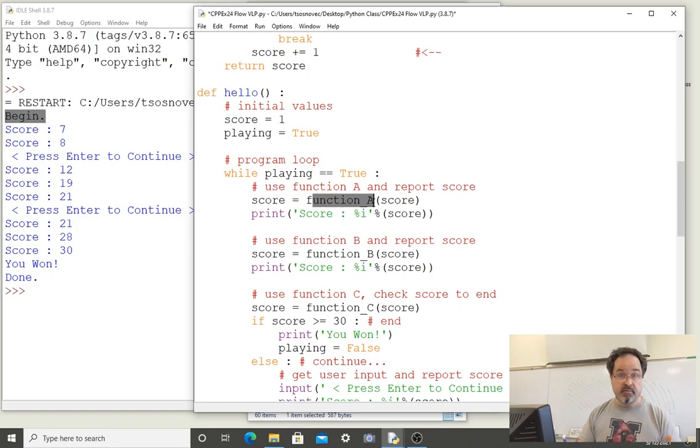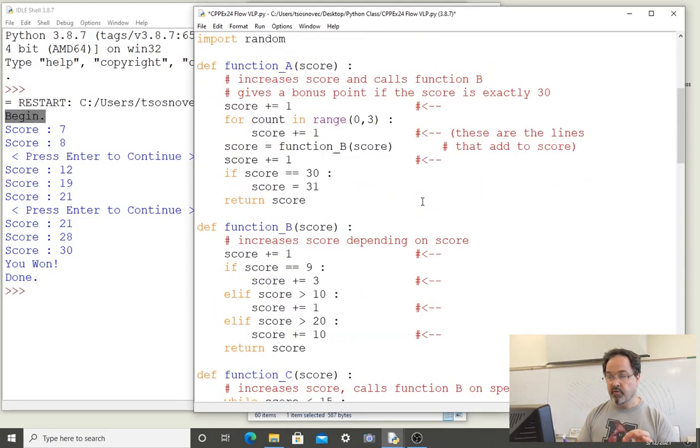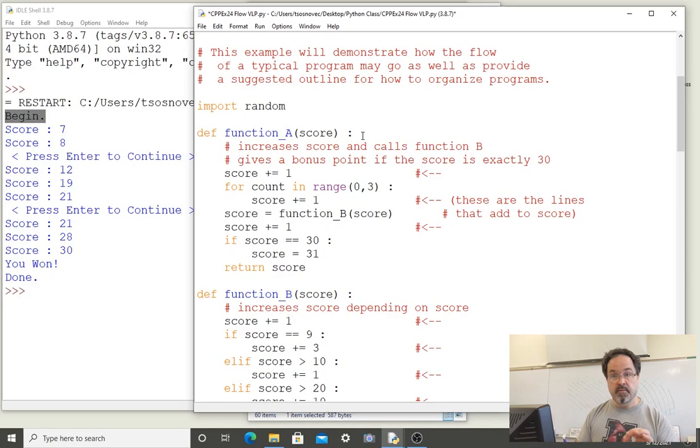Function A has been defined. It's in the namespace of the main program. When we read all of our definitions, the function A was included in the namespace, and it will be recognized, since function names will be recognized throughout the program. So we're going to call function A, and we're going to send the current value of score, which is 1, to function A. And the flow of the program then leaves this line and goes to the top of the function that it recognizes. The value that it was sent becomes the value that function A expects.